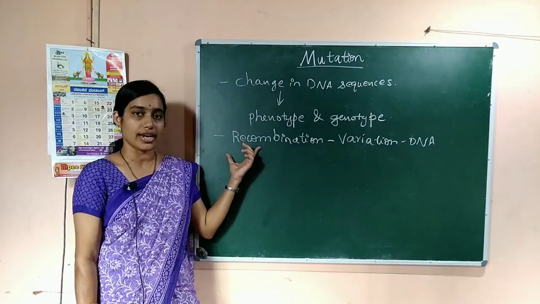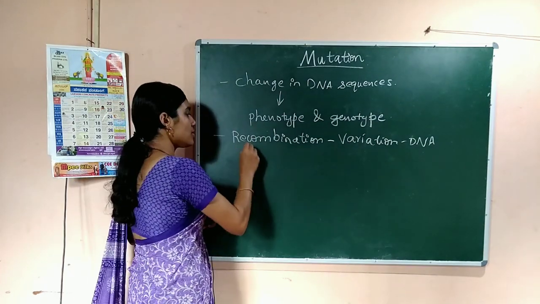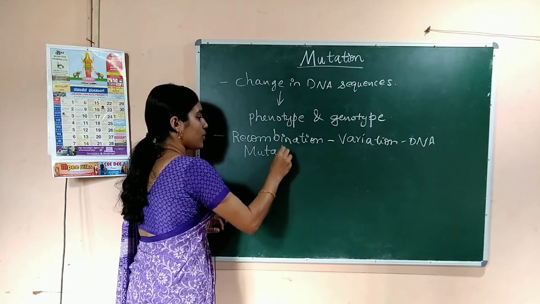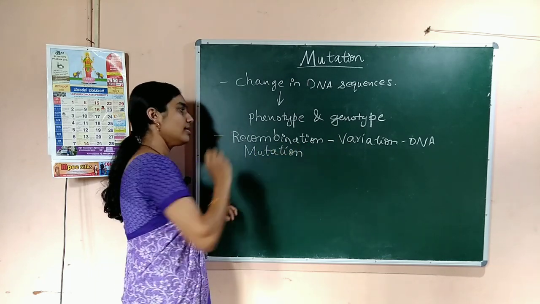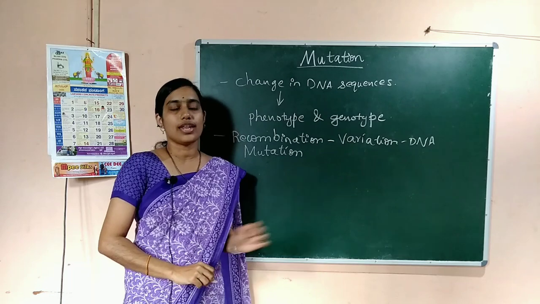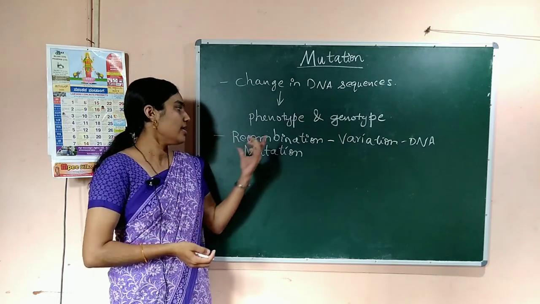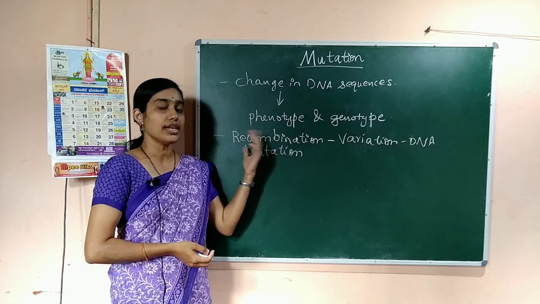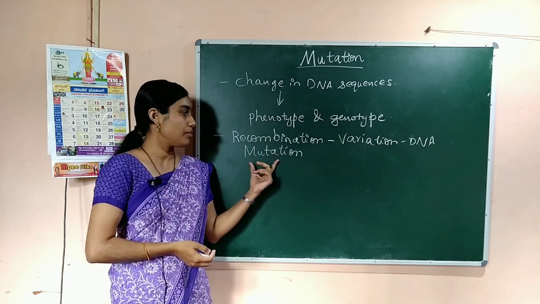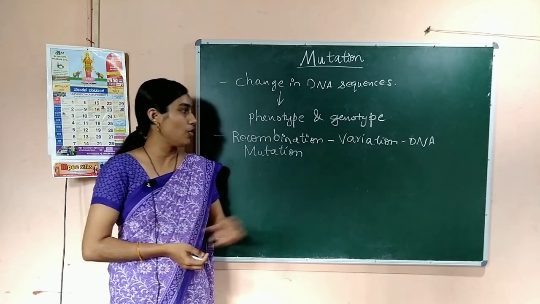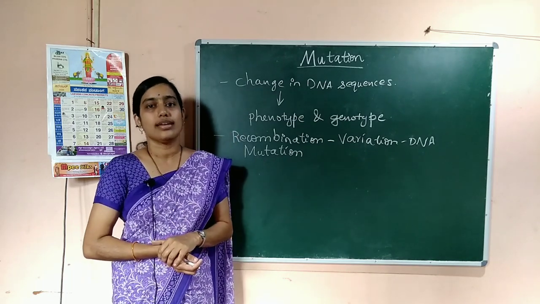This you have studied, and this mutation is also another reason for the variation in DNA. Along with recombination, mutation is another reason for the variation in DNA.